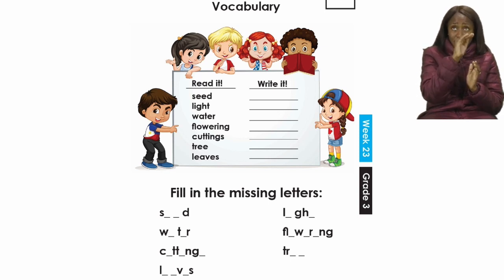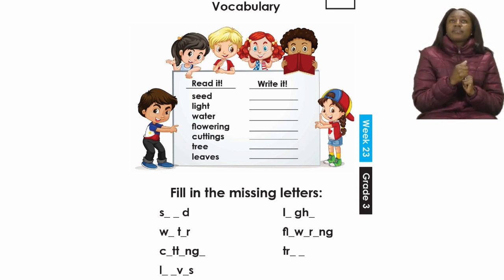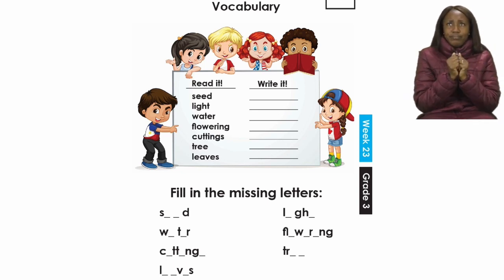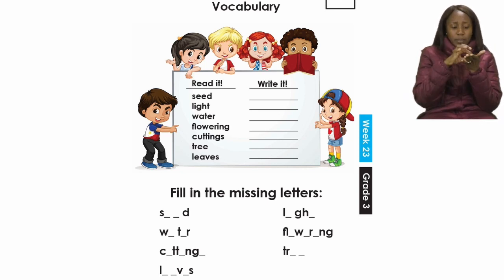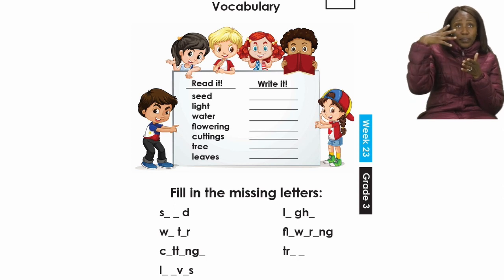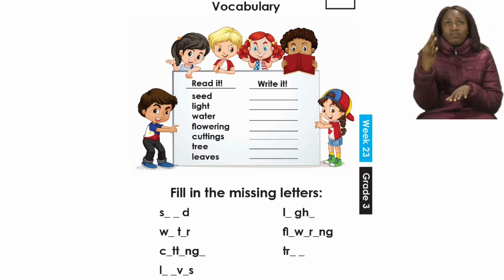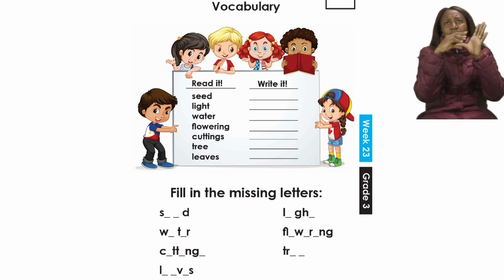Okay, can you see those words? Now, let's all read the words together. Seed, light, water, flowering, cuttings, tree, and leaves.